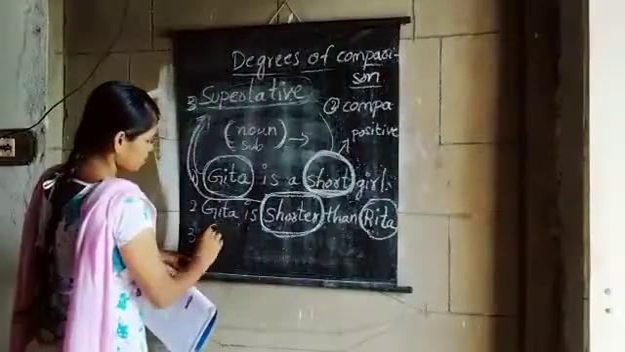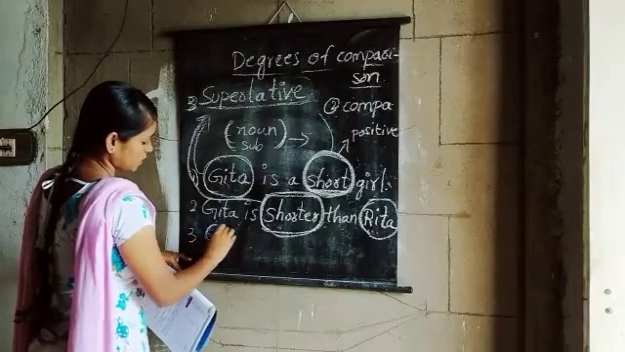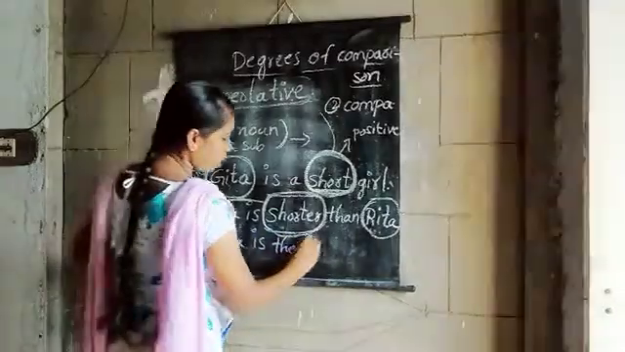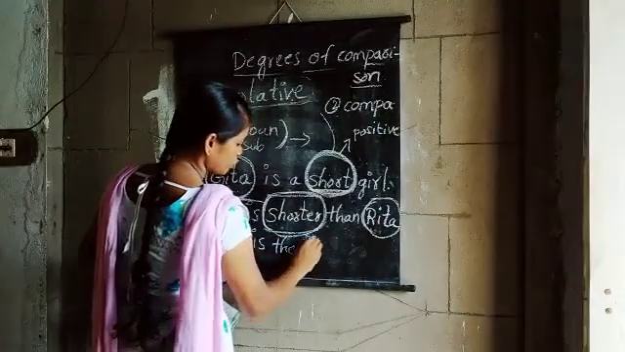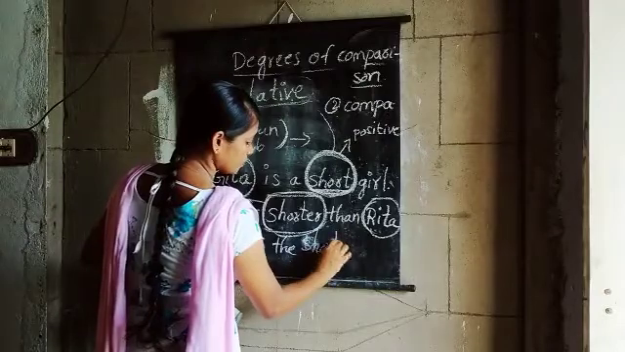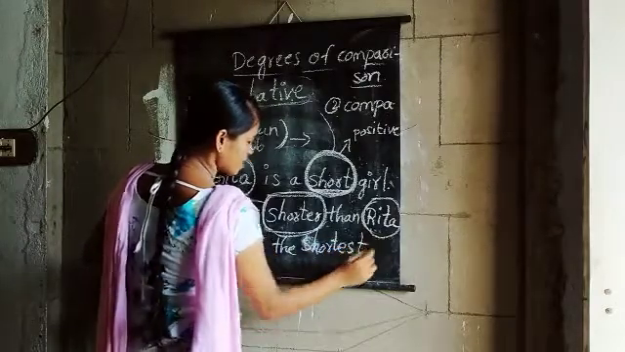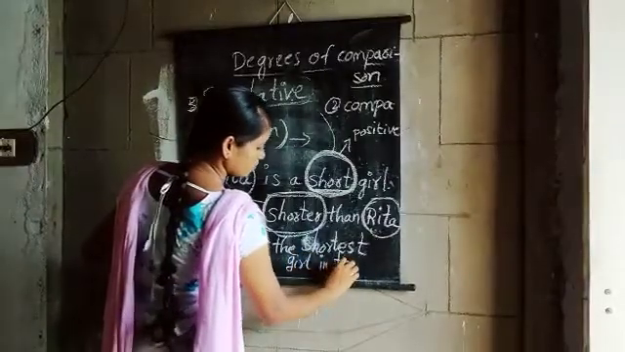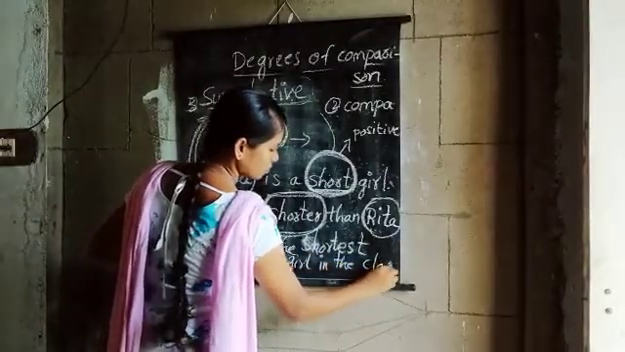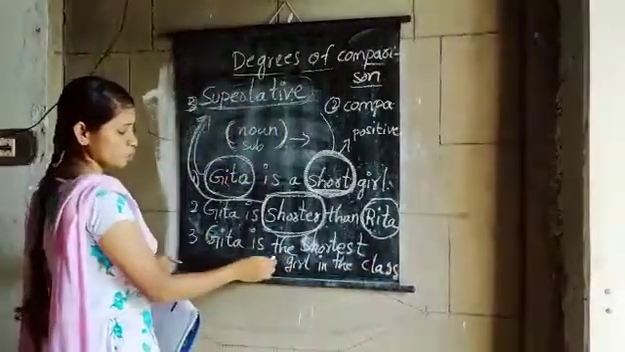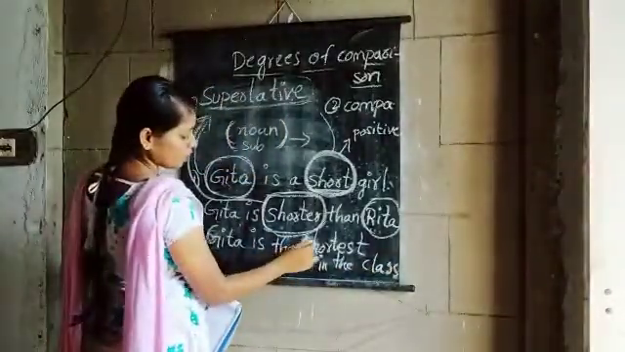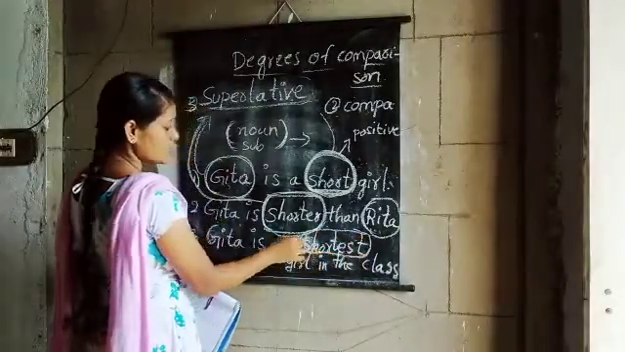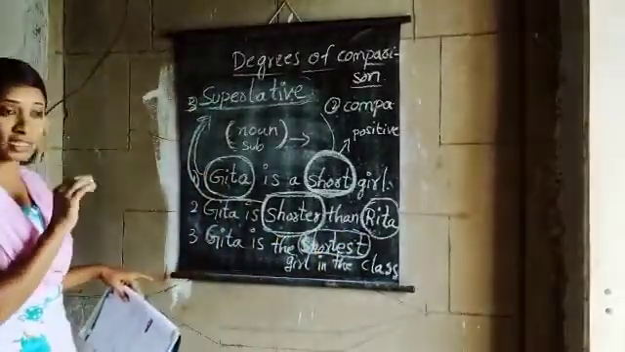Okay, so now Geeta is the shortest. Geeta is the shortest girl in the class. So this is shortest. So all of you listen carefully. This shortest is the superlative degree. Shortest is the superlative degree.